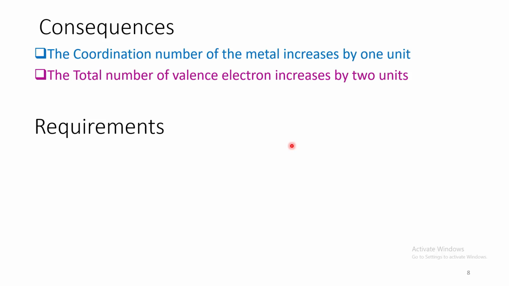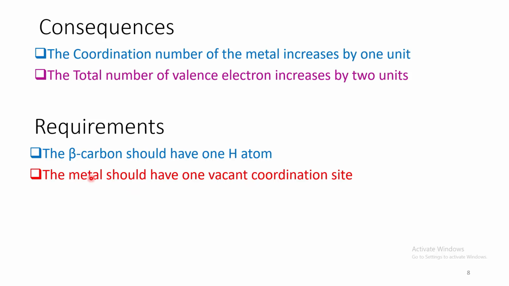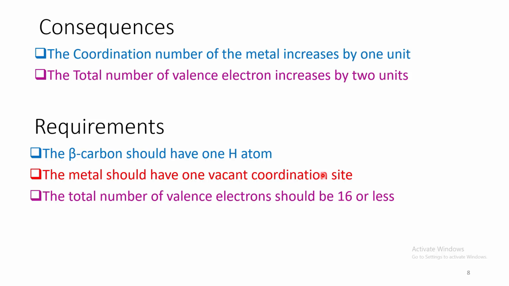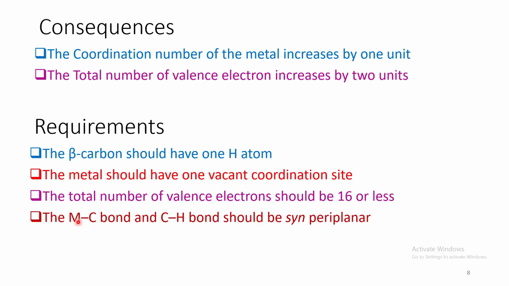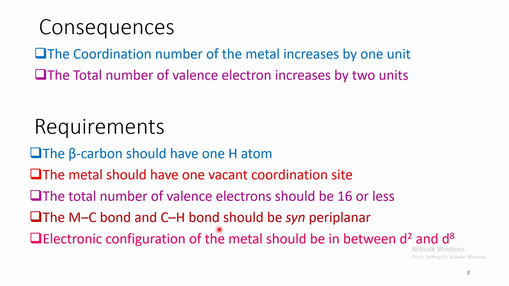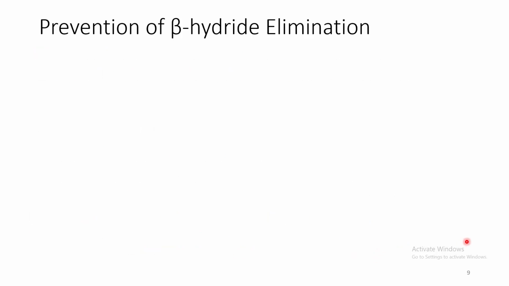And let us see the requirements. The beta carbon should have one hydrogen atom. The metal should have at least one vacant coordination site. The total number of valence electrons should be 16 or less. And the metal carbon bond and the carbon hydrogen bond should be seen perpendicular to each other. And electronic configuration of the metal should be in between d2 and d8.